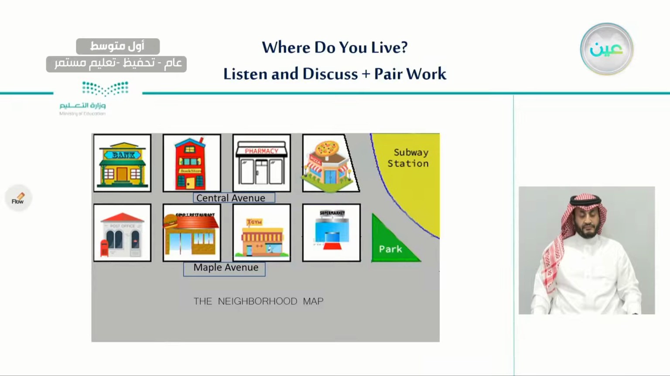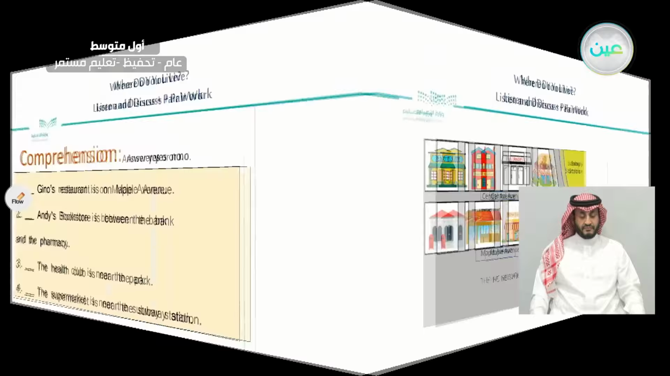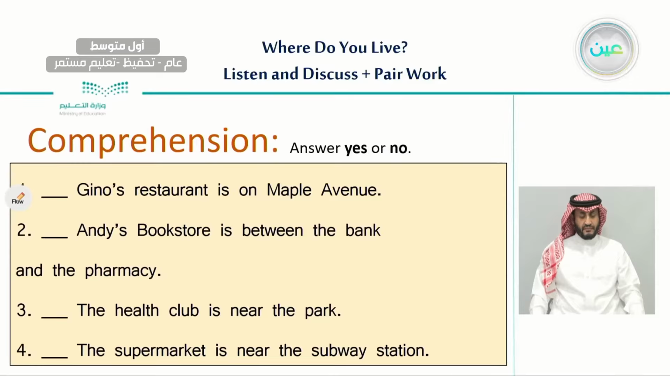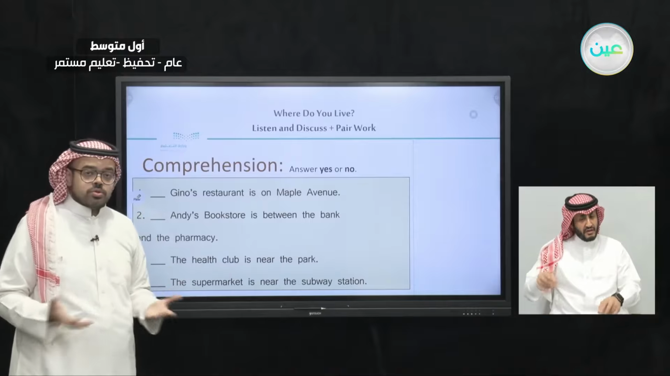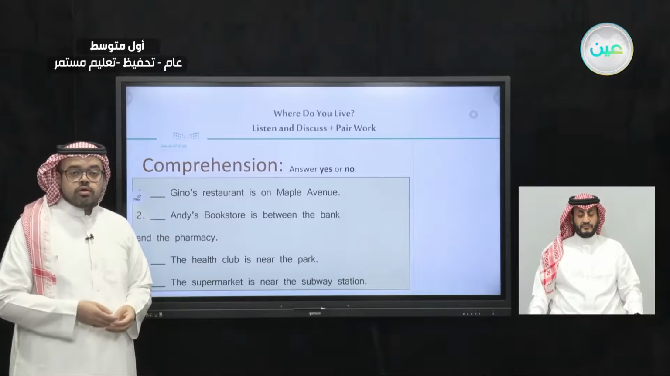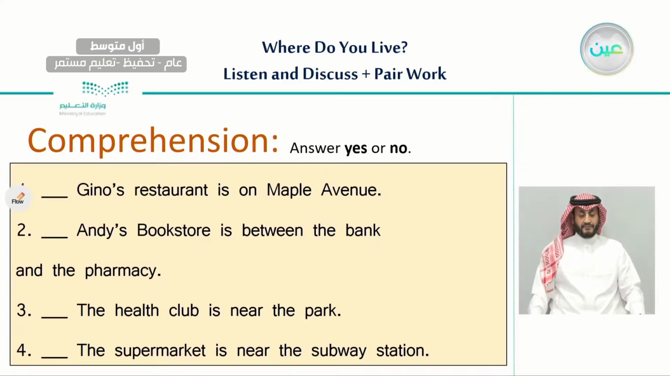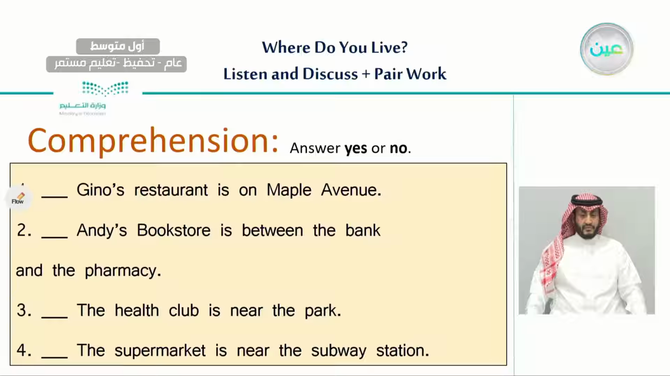Now, since we have learned this simple map, let's try to answer a couple of questions about it. Here we have 4 questions about the map we have seen. All we have to do is answer with yes or no, just to make sure that we comprehend and understand the map. The first one is, Geno's restaurant is on Maple Avenue. Is this yes or no?